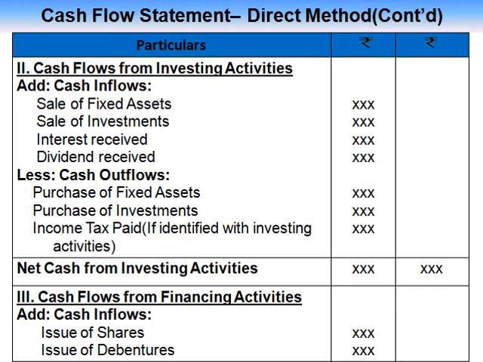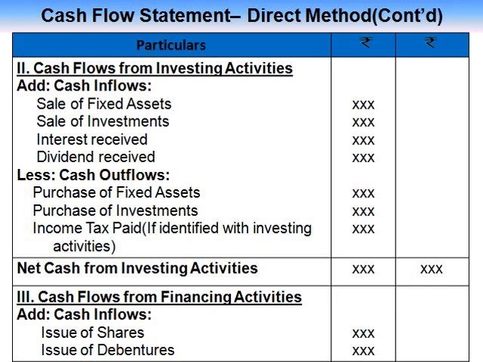Next, cash flows from investing activities. Add cash inflows, that is sale of fixed asset, sale of investment, interest received, dividend received, or any other income generated through investing activities. Less cash outflows, purchase of fixed asset, purchase of investment, income tax paid if it is identified as investing activities. So the balance will be net cash from investing activities.